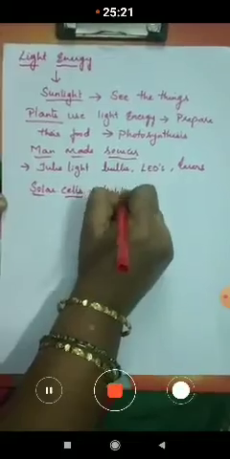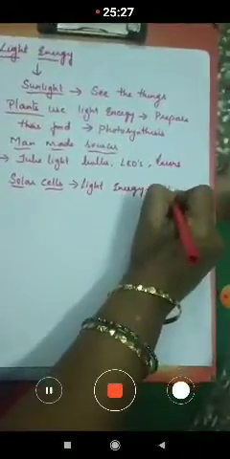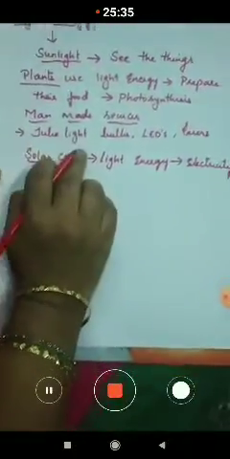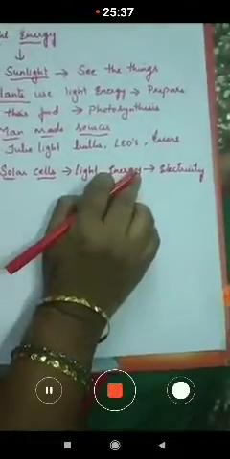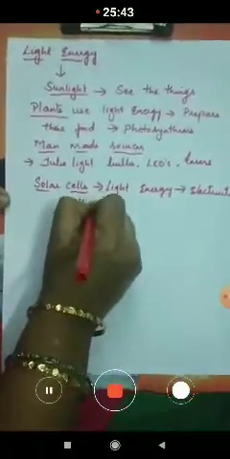They change the light energy into electricity. These solar cells are often used in electronic devices such as batteries and calculators.